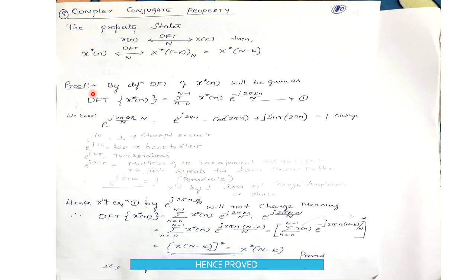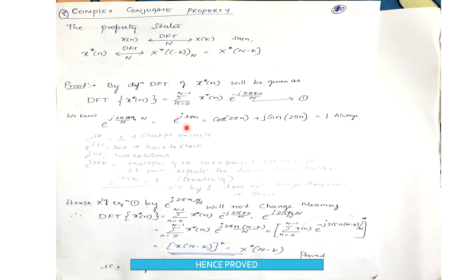Proof. We will start the proof of this complex conjugate property like this. By definition, the DFT of x conjugate of n is equal to the summation from n equal to 0 to N minus 1 of the complex conjugate of x of n, and the exponential term remains the same, e to the power of minus j 2 pi by N into kn.